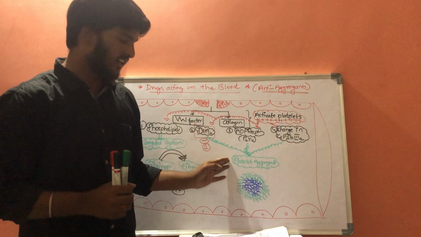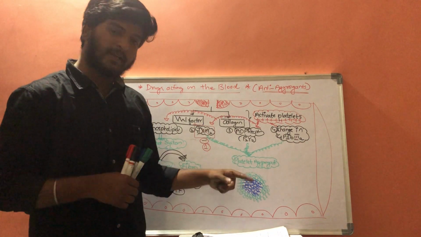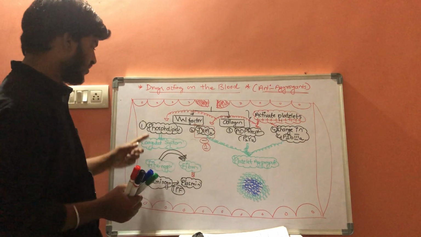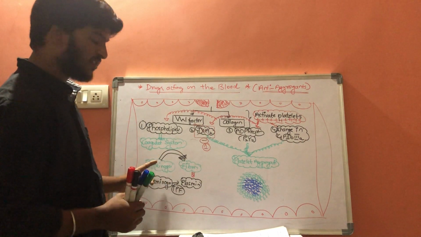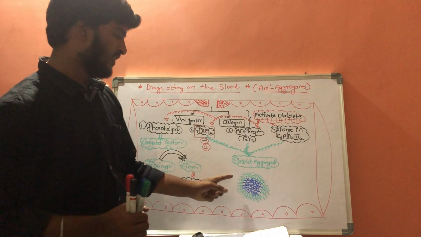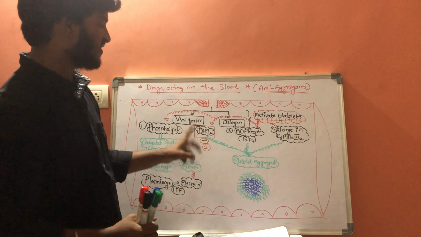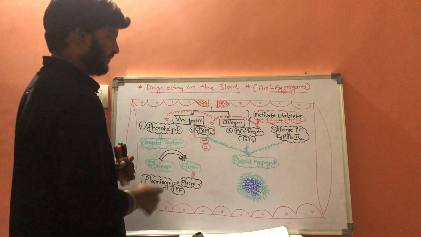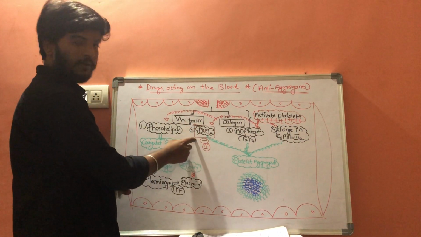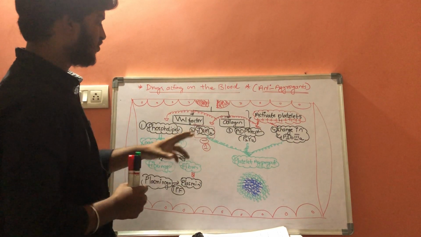If there is no platelet aggregation, there is no primary platelet plug formation. If there is no primary platelet plug formation, the coagulation system is not activated. If the coagulation system is not activated, there is no formation of fibrin. If there is no formation of fibrin, there is no formation of secondary platelet plug. So the first group of drugs is inhibiting the thromboxane A2.